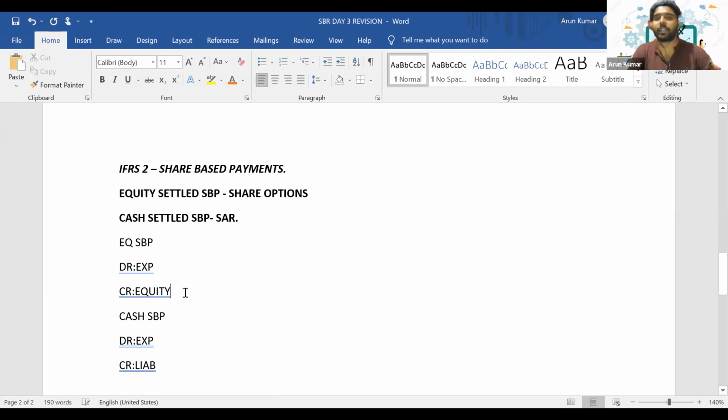So when we credit it to equity, that doesn't mean that it will get credited to share capital. It will be shown in other components of equity, and when they actually exercise it, it will get converted to share capital. Is it clear, everyone?